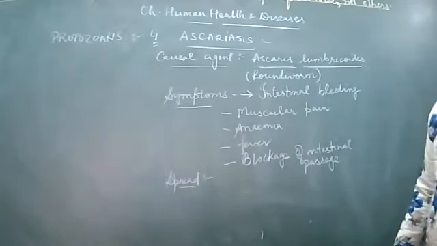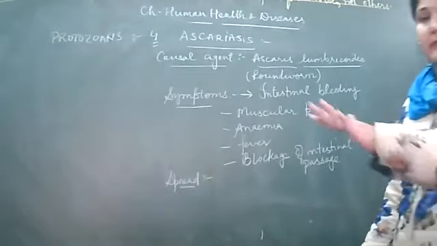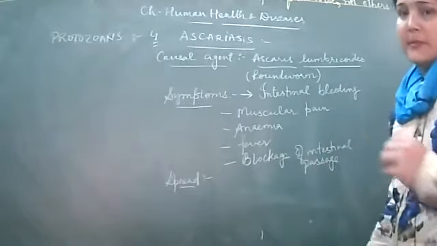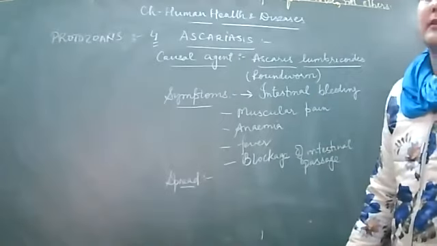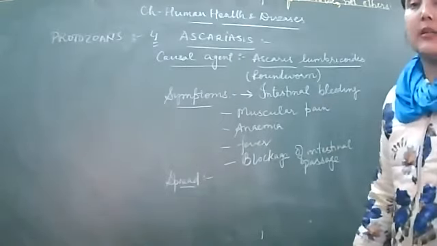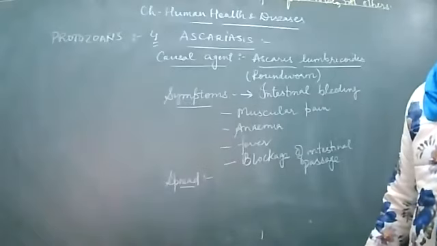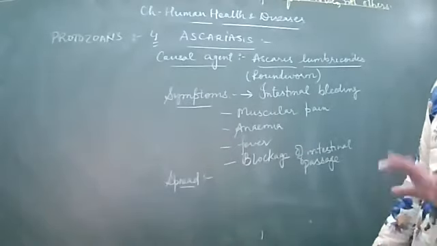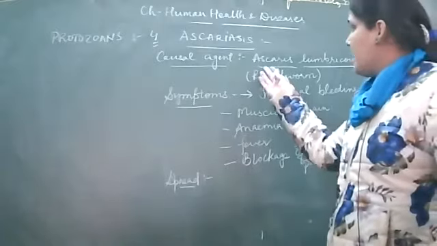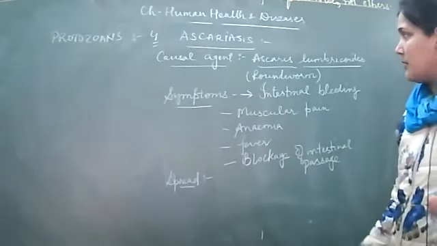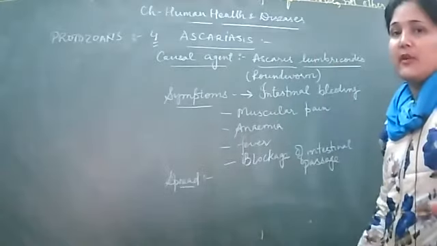That is, whichever soil or water it contaminates, the excreta passed out from the infected person will be transmitted or spread to other normal, healthy people. So they can get this particular disease from the contaminated portions which have been contaminated by the fecal matter of the patient, the one who is suffering with Ascariasis.